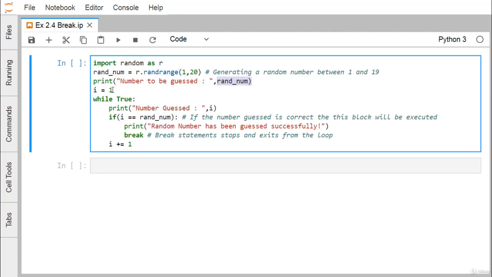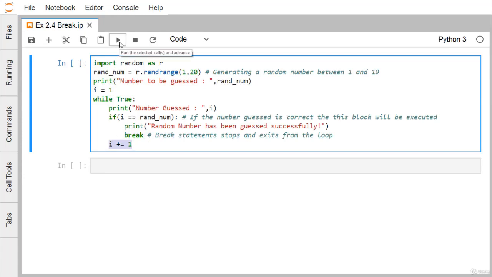So I is equal to 1, while True. That means we are falling in an infinite loop. Print number guessed I, so the value of I will get printed. At first it will print 1. If I is equal to the random number, then we print this statement and break. The break statement is executed, and this actually stops the loop and exits from the loop as well. Otherwise the value of I will get increased by 1 and prepare itself for the next iteration.